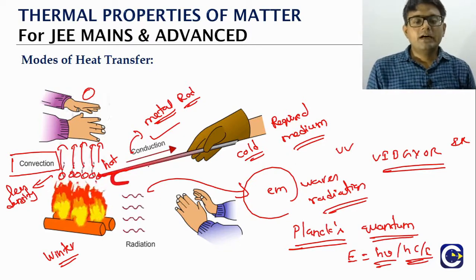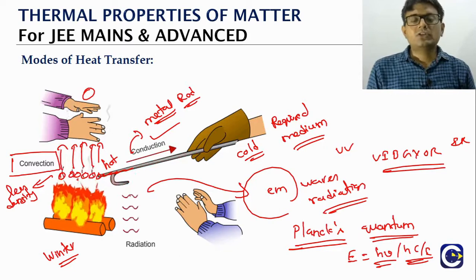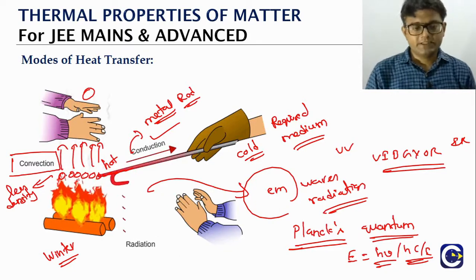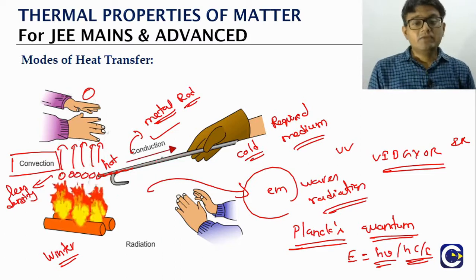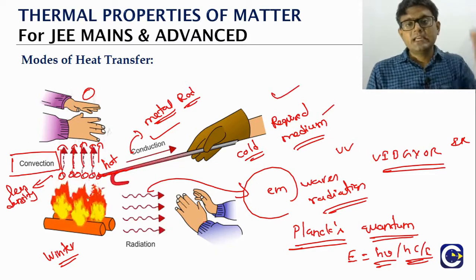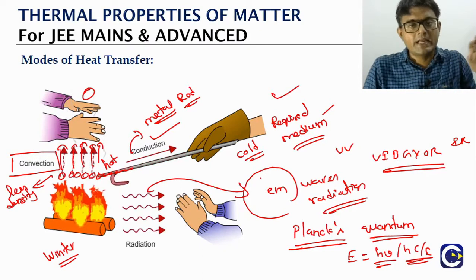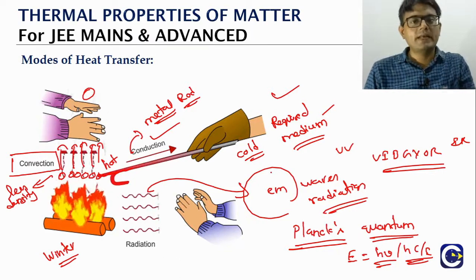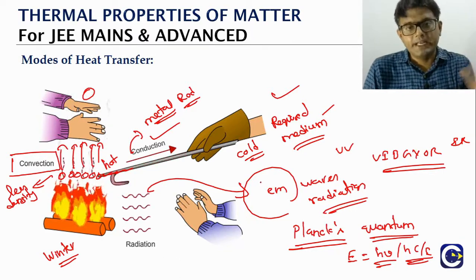we don't have the actual movement of particles. In convection, what is happening? There is actual movement of particles. In conduction, we have mentioned that we require a medium. In radiation, the energy from the sun to the earth comes in the form of the same electromagnetic waves. In between there is no medium. So electromagnetic waves can travel even without a medium.